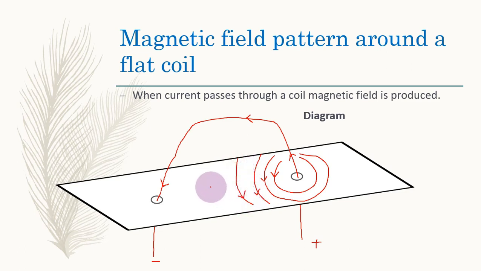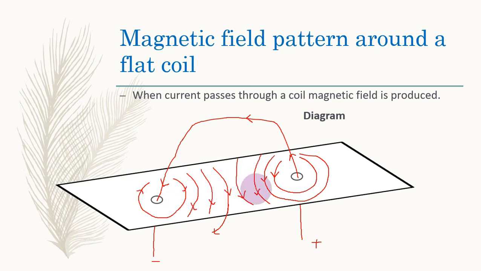Now over here the current is going down. When the current is going down, previously we saw that the magnetic field will be clockwise. So it will be like this. The magnetic field is clockwise. If you continue to draw circles, it will be like this. And you will observe that in between the two wires, the magnetic field lines are in the same direction. That is, for this it is anti-clockwise, for this it is clockwise. But in the middle, you see, the directions are the same.